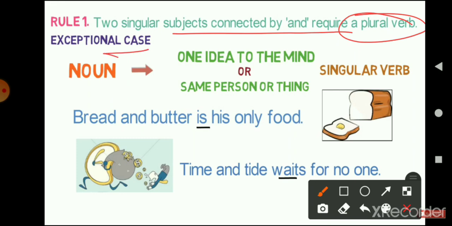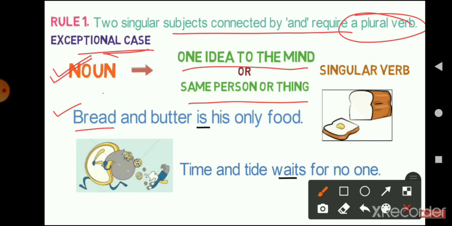But there is an exceptional case for rule number 1. The exceptional case is that if we are using two singular subjects, two nouns, and both the nouns represent one idea to the mind, or talk about the same person or thing, then the verb that we are going to use should be in singular form. The example for that is bread and butter. Here bread is a singular subject, as well as butter, and both the subjects are joined by and.